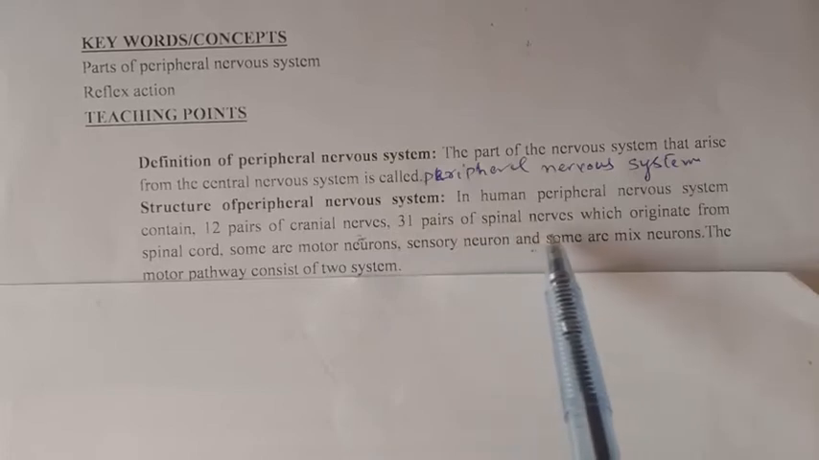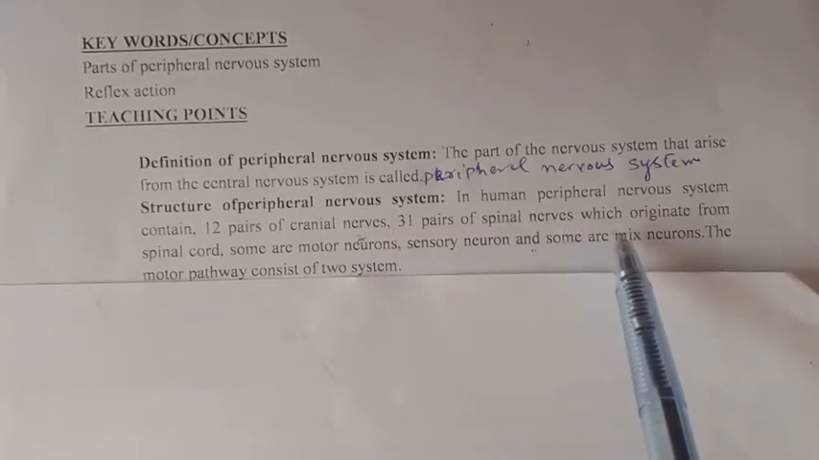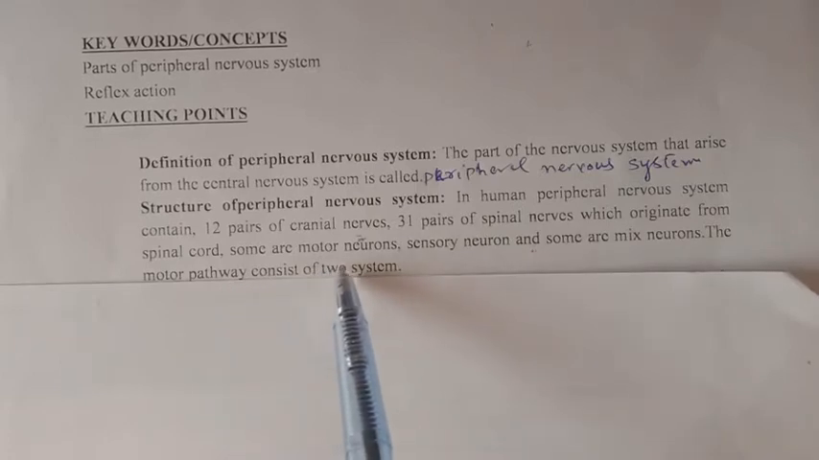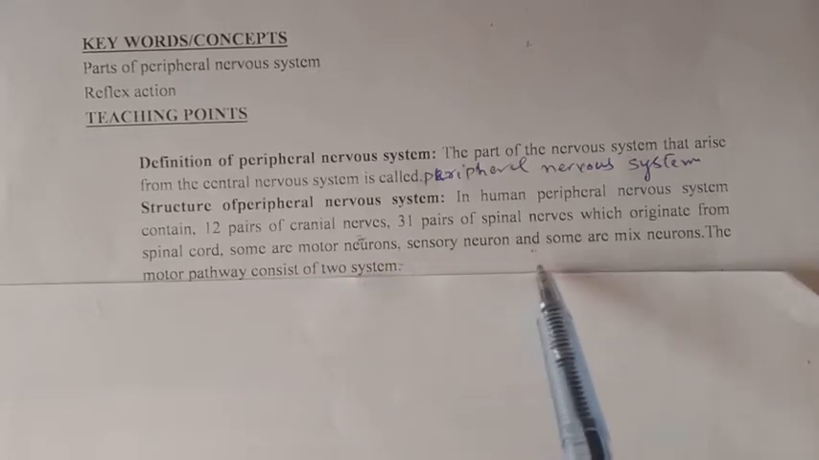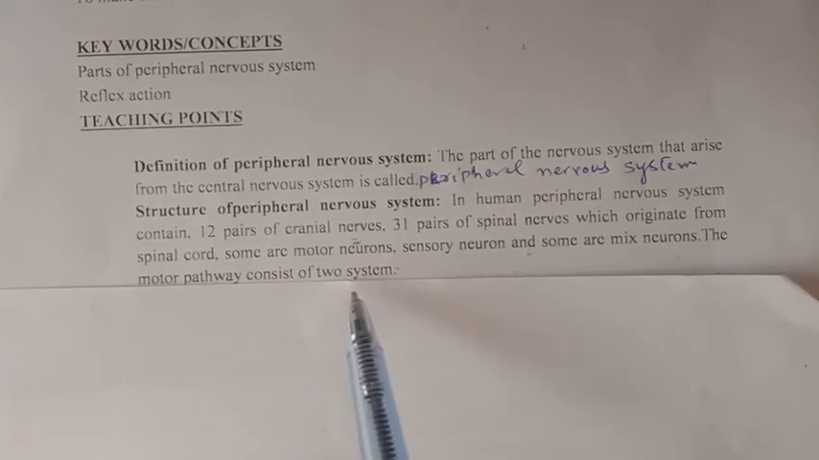31 pairs of spinal nerves. The nerves that arise from the spinal cord are called spinal nerves. Some are motor neurons, sensory neurons, and some are mixed neurons. So the motor neuron pathway consists of two systems.